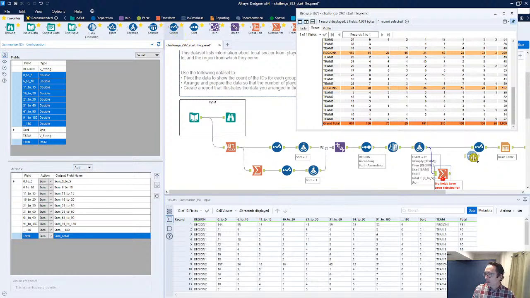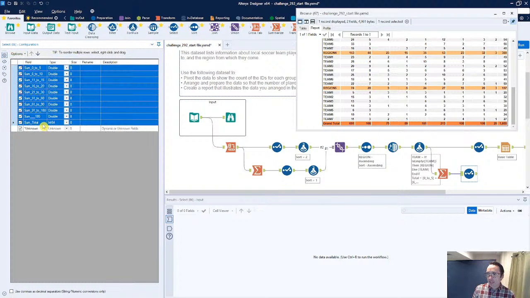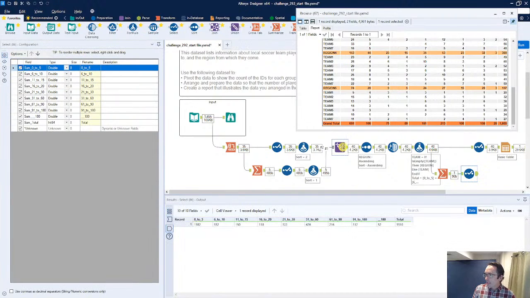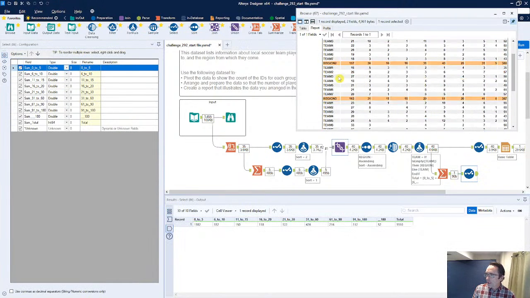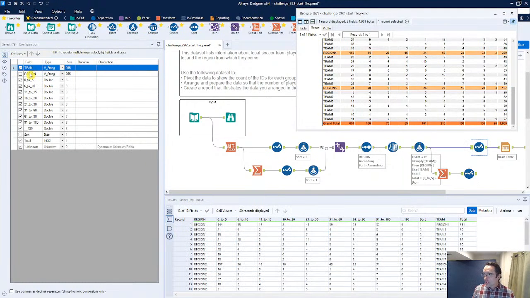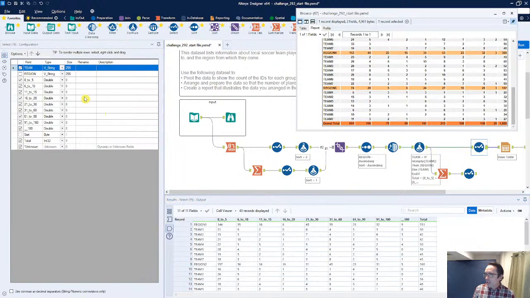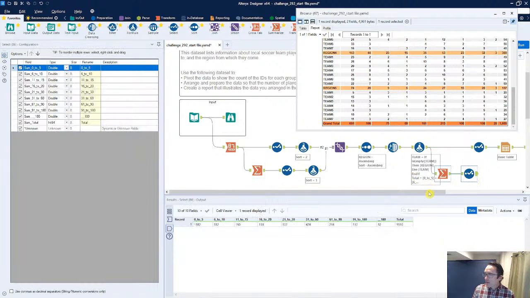And then once again, let's add in another select tool. There's a lot of preparation in here, but I'm going to select everything that I have, options, remove that sum underscore. But I also want to update this because if I look at my values here, I do not have this kind of blank column. So I need to add a little blank column here, but in this case, it's actually going to be called, in our case, we're going to have this region value, or this region column. So notice how we have here region 1, 2, 3, team, the teams and so forth. So I'm going to actually add in that team column here and then union everything back in one more time.